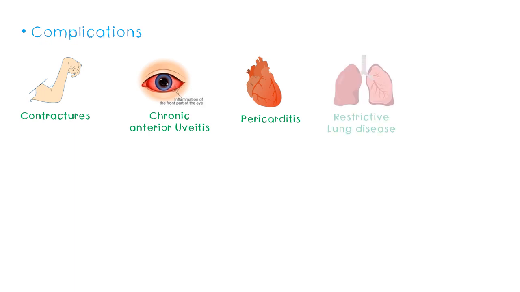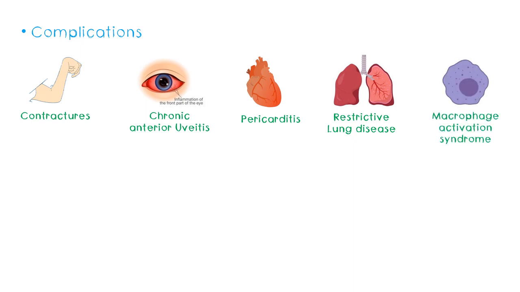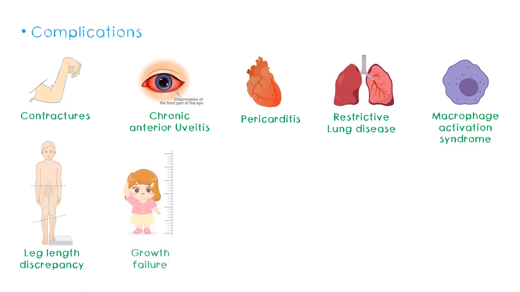You can also get restrictive lung disease, where it is difficult for the lungs to expand, and macrophage activation syndrome, which is one of the deadly complications of JIA, mainly systemic onset JIA. You can also have leg length discrepancy due to overgrowth through the growth plate, as I said before, and in some children, growth failure as seen in any chronic condition.